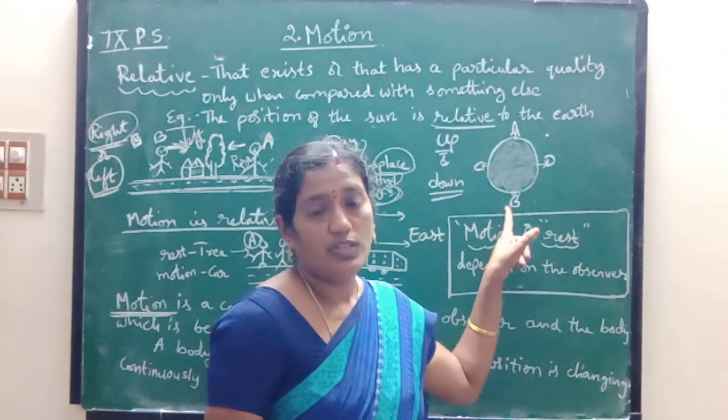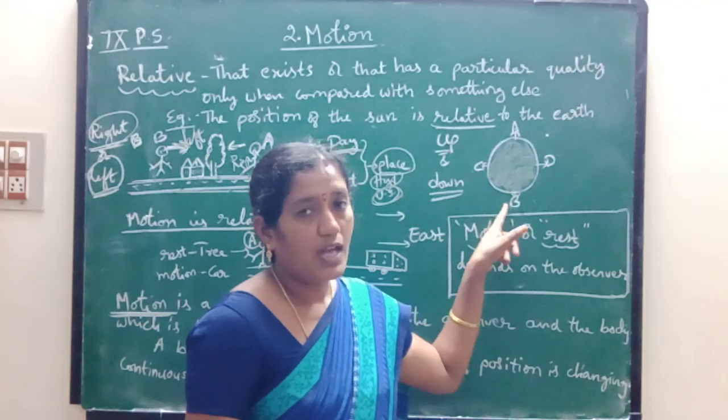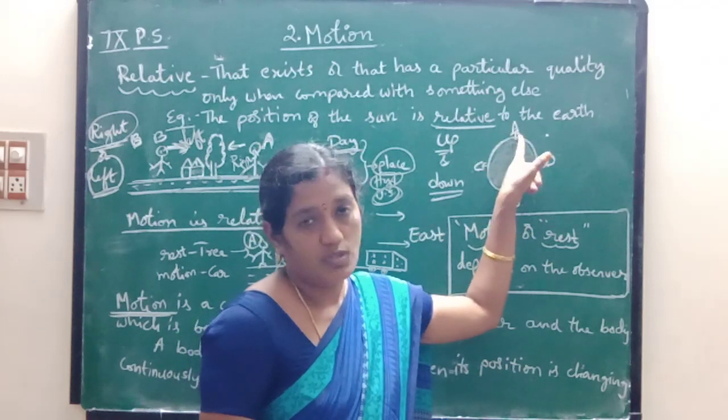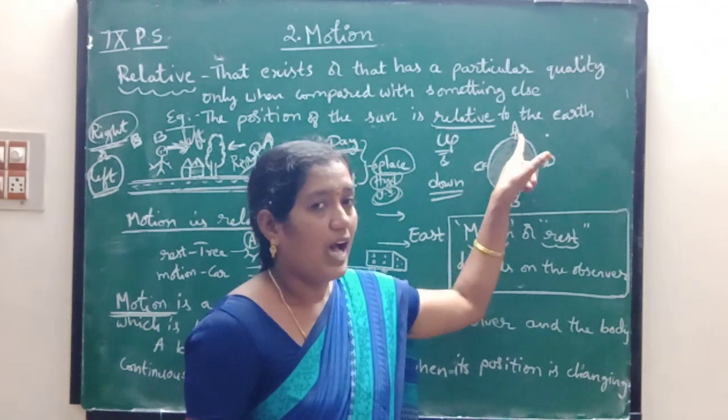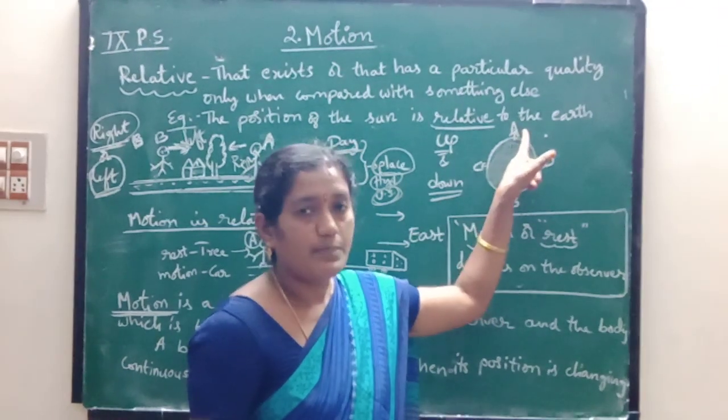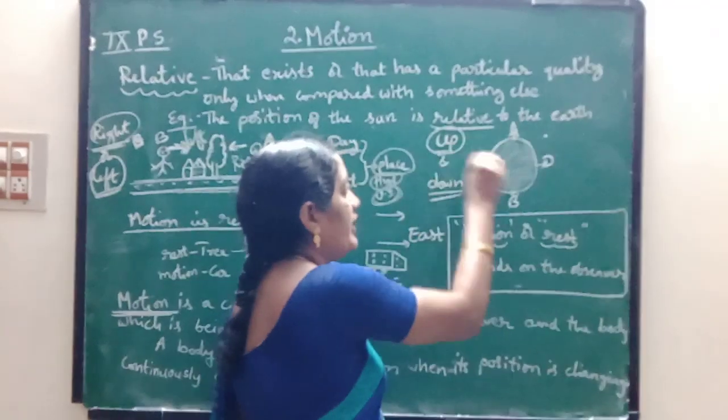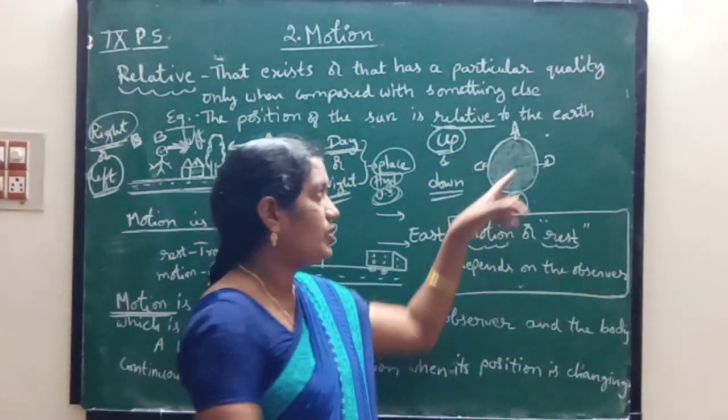So according to the observer B, you are on the upside. You are on the up of the globe, on the outside of the globe, that is up. Okay children, so according to the observer B, you are up.